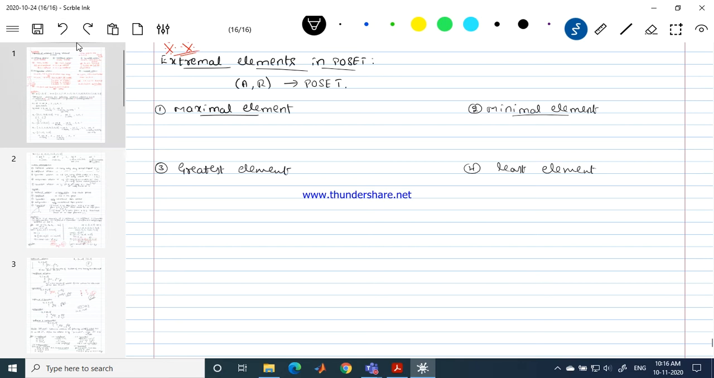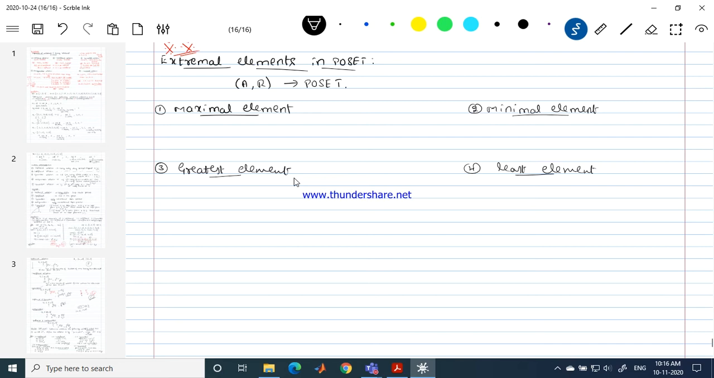Okay, so we know that greatest and least come with a comparison. If I am saying something is greatest, I am saying it by comparing that thing with something else. Least also speaks about the same thing. But when I am speaking about maximal and minimal element, there is no comparison in it. So it just speaks with respect to itself.